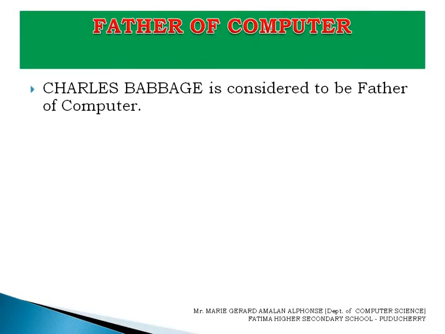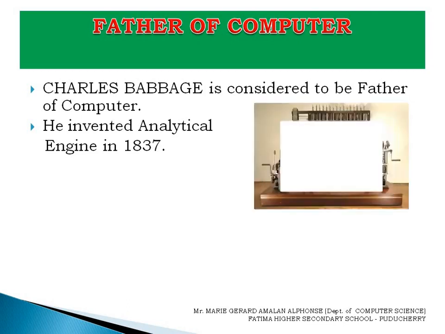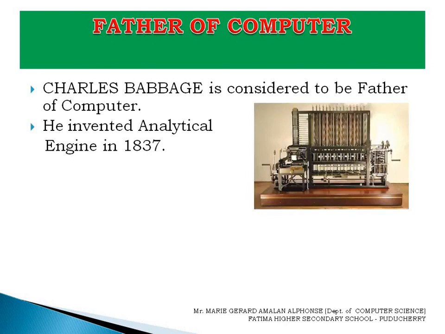Integrated memory means built-in memory. And between this and the arithmetic and logic unit, there is a flow. This we call control flow. Control flow means controlling the working of a device. From one device to another device, the data will be transferred. This we call flow of control.